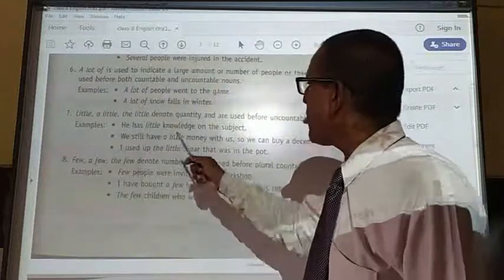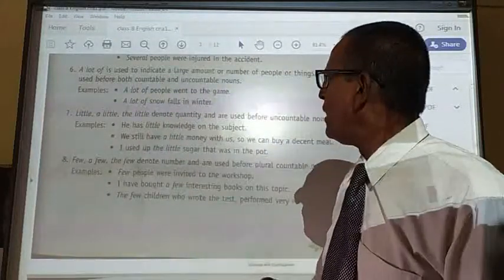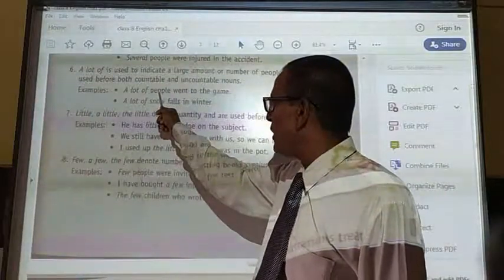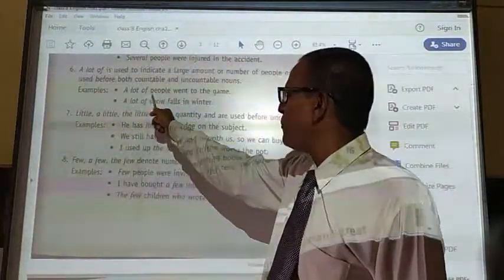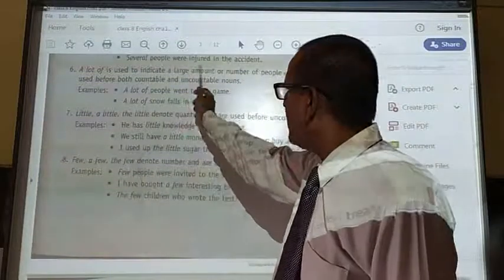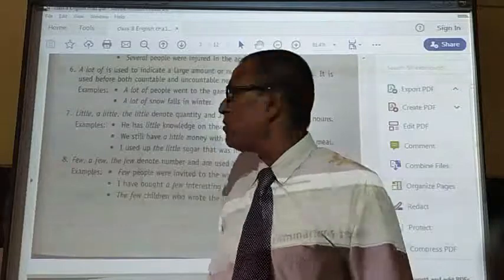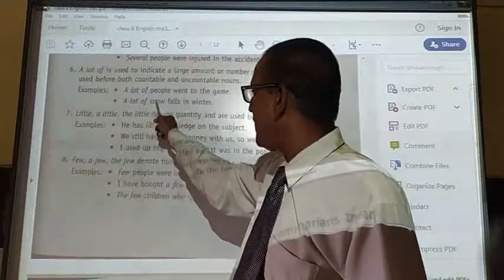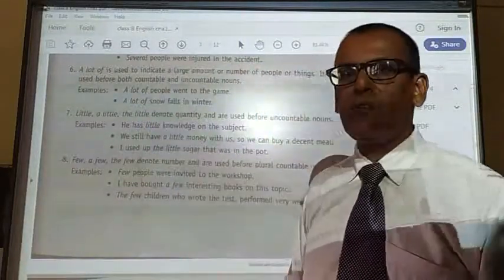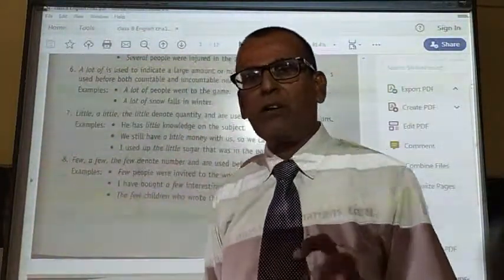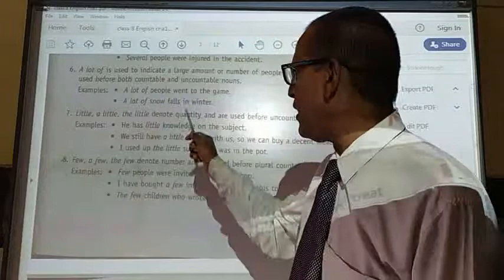Let us see. A lot of people went to the jail. So here, people is countable. So a lot of people, a lot of children, like that. And a lot of snow falls in winter. So here a lot of is there, but it is used with uncountable ones. So there is no difference of countable and uncountable while using a lot of.